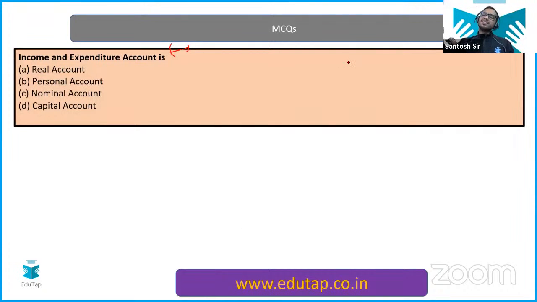Good. Okay. So basically, you identify whatever is not in your real and personal, that will be in the nominal. So obviously it is not the real account. Okay. It is not an asset account, so it is not a real account. It is not the personal account. It is not the natural person, artificial person, or representative personal account, right? So it is the nominal account, right? And obviously it is written income and expenditure, and you know, in the nominal account we have all the expenditure account and all the income account. So the combination of these two will also be the nominal account, right? So whatever is not included in the real and personal account, that will be included in the nominal account. Okay, clear? Everyone is correct. Most of you are correct here. Okay. Okay, good. So let's move ahead.